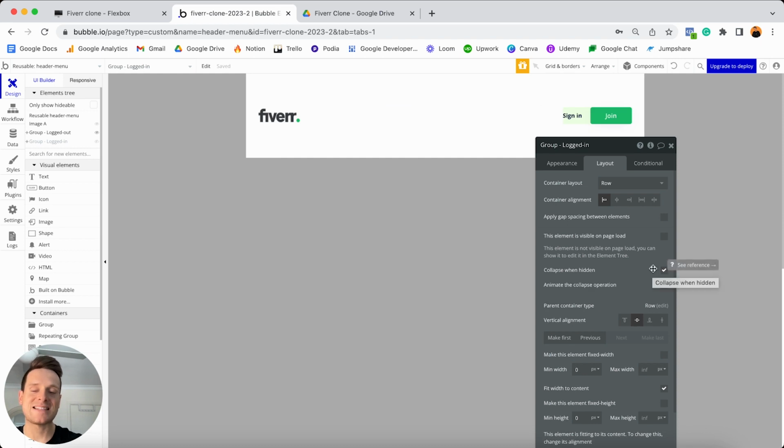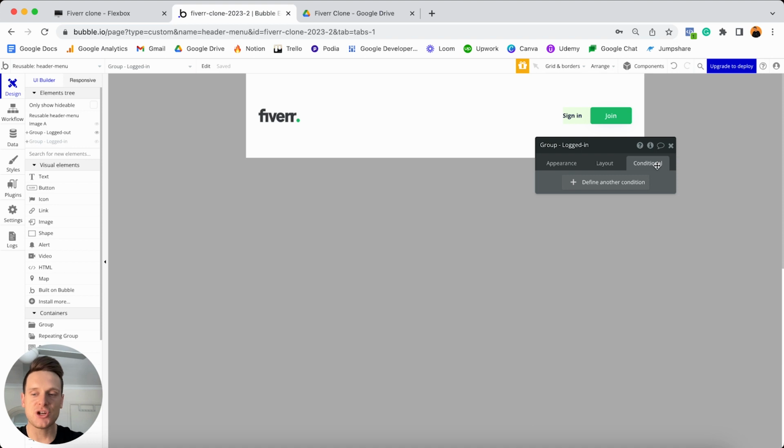And what you'll now see is that because this element is no longer visible on our page, this green group is going to move over and take its place. So this is kind of how it's going to function in the real world application. What I will need to do though is jump over into my conditional tab and just create a condition that's going to recognize when this group should be displayed.